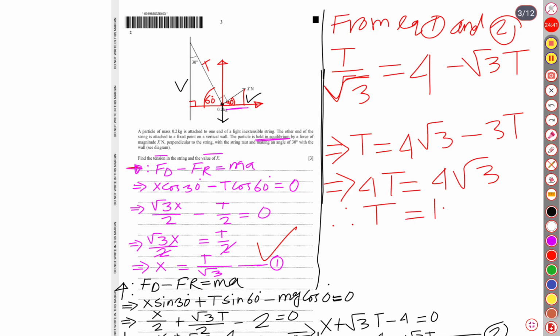It is 1.73. So this is the tension acting on the string, T is 1.73 Newton. This is our answer.